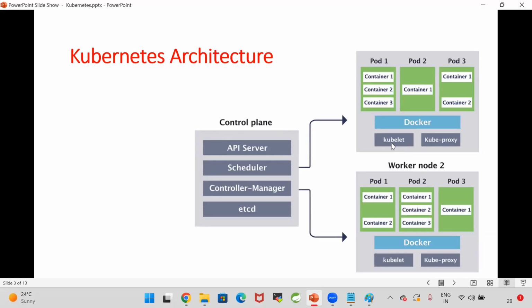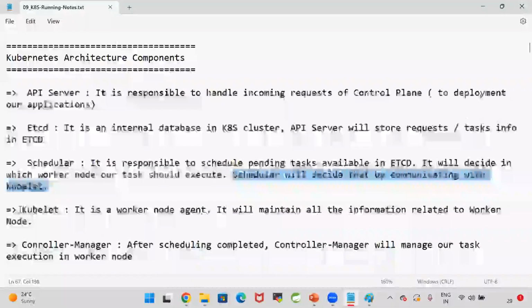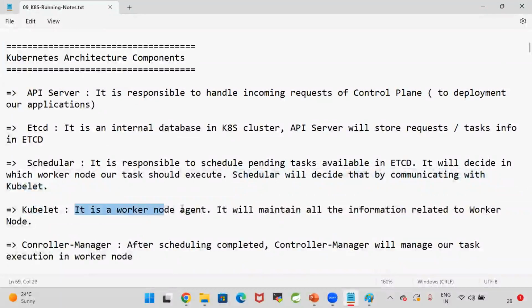Kubelet is called the worker node agent. This kubelet will maintain all the information related to the worker node. API server, etcd, scheduler, kubelet.